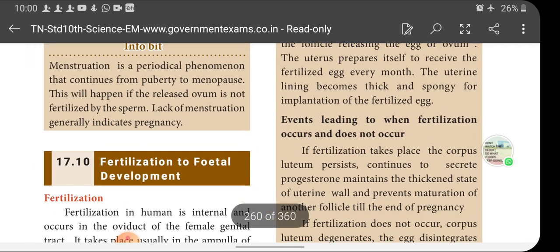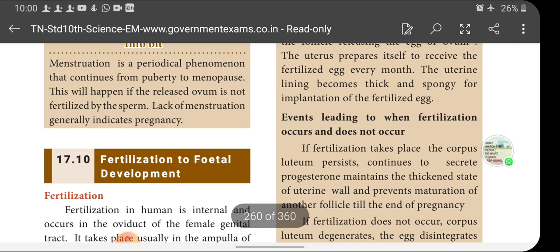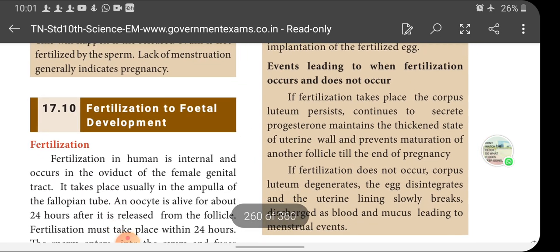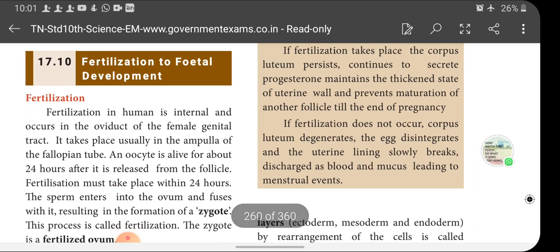And what is the menstrual cycle? Menstruation, if there is a 2-mark question in the exam. Menstruation is a periodical phenomenon that continues from puberty to menopause. This happens if the released ovum is not fertilized by the sperm. Lack of menstruation generally indicates pregnancy. That's it. Next, fertilization and fetal development.